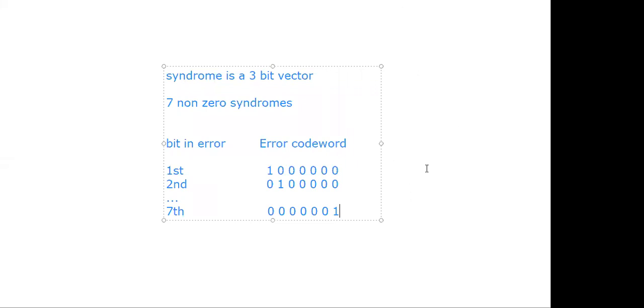That's why, one bit error, but maybe we don't know the position of the error bit. So I want to assume that there is a chance of error in the first bit, error in the second bit, third bit, fourth bit, fifth bit, sixth bit, seventh bit. Like that you have to write the error code words. You have to write 1, 2, 3, 4, 5, 6 up to 7. Don't write like me, 1, 2 and after that 7.